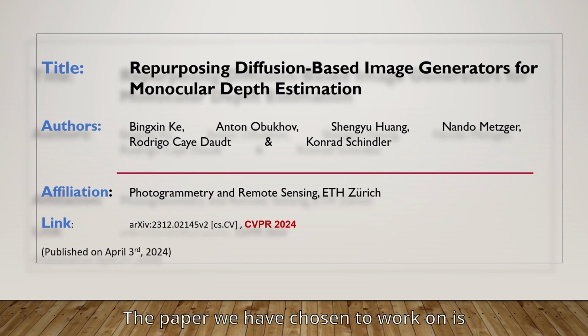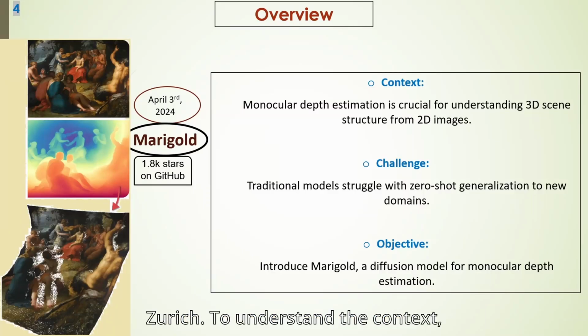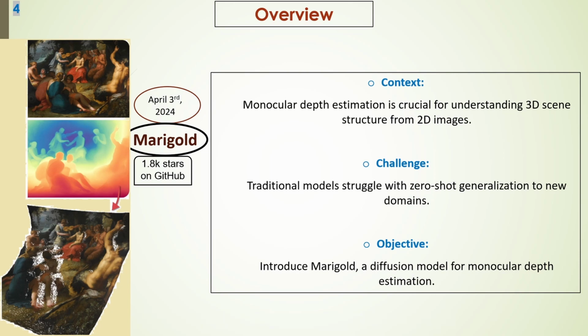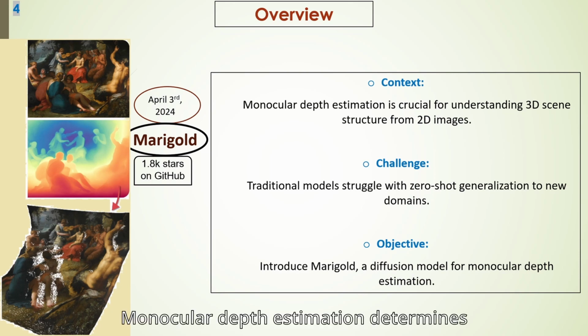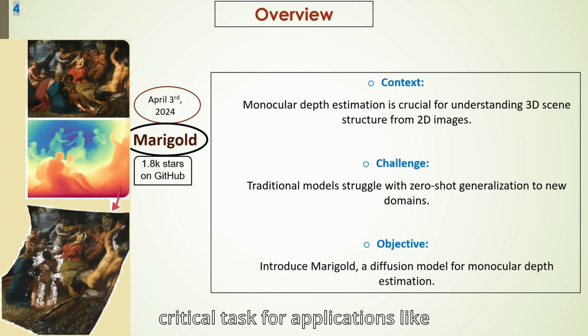The paper we have chosen to work on is titled Repurposing Diffusion-based Image Generators for Monocular Depth Estimation. It comes from the famous Institute of Photogrammetry and Remote Sensing at ETH Zurich, the Swiss Federal Institute of Technology in Zurich. To understand the context, what is monocular depth estimation? Monocular depth estimation determines object distances from a single image, a critical task for applications like robotics and augmented reality.